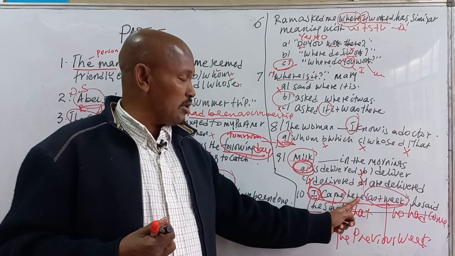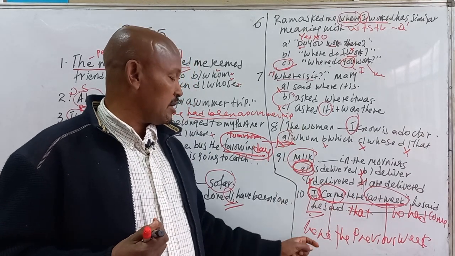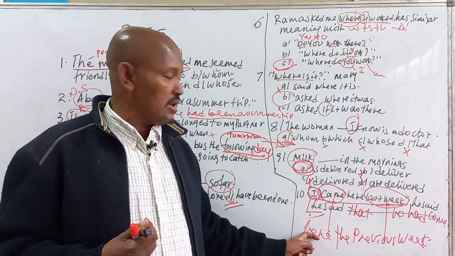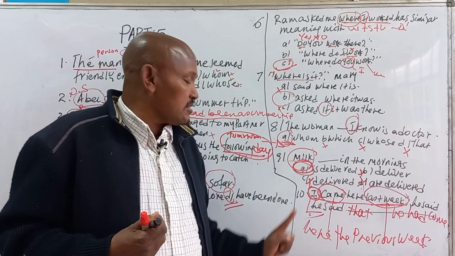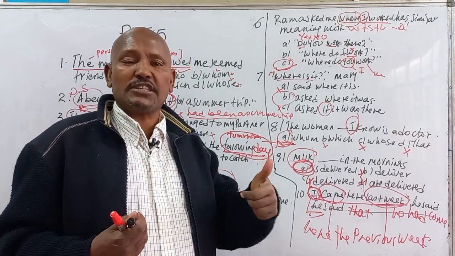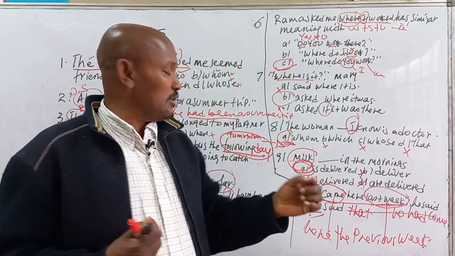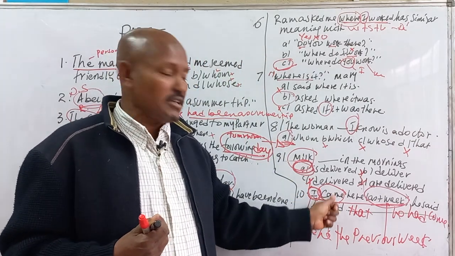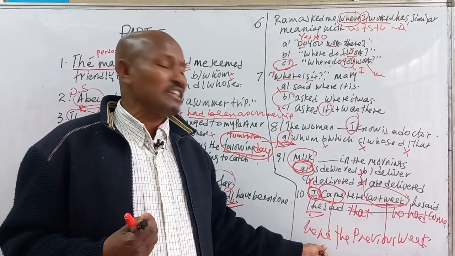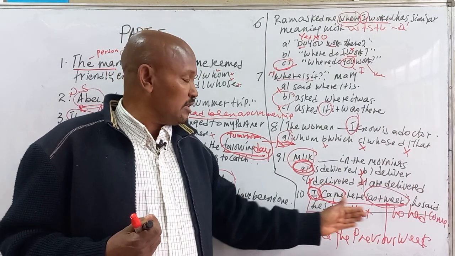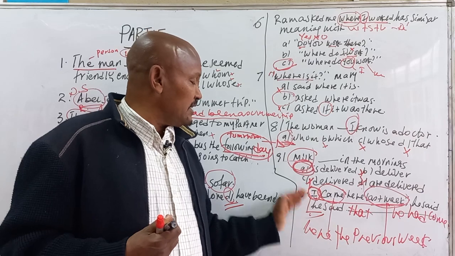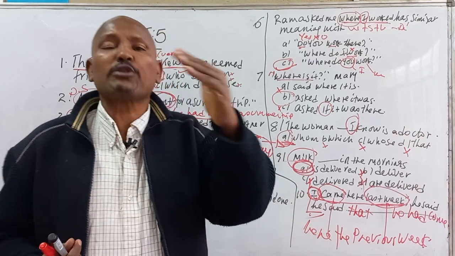So this is the correct reported speech form of the question. I came here last week. He said that he had come here the previous week. Or he said that he came here the previous week, which is special for simple past. So we have 2 ways of converting into reported speech. One, we can write it as simple past, and the other, we can report this simple past into past perfect. So these are the approaches to converting this direct speech into reported speech.